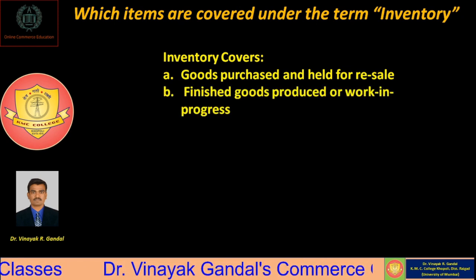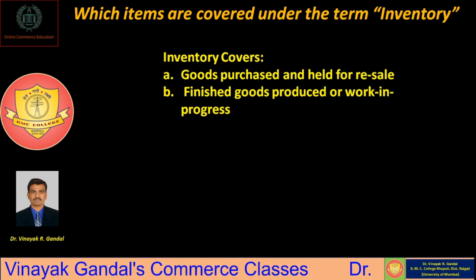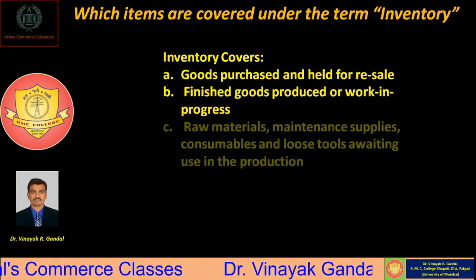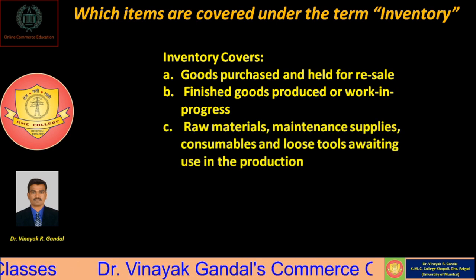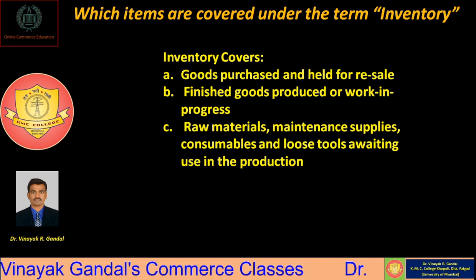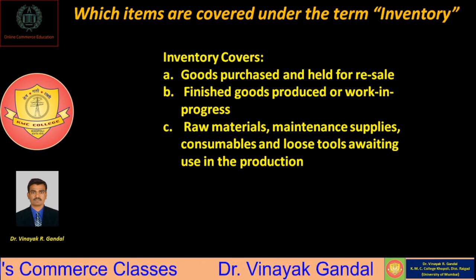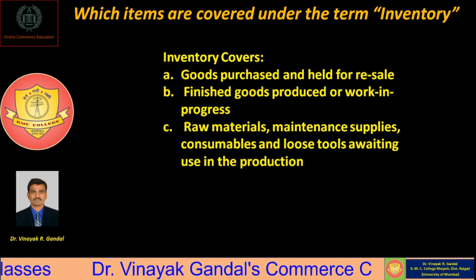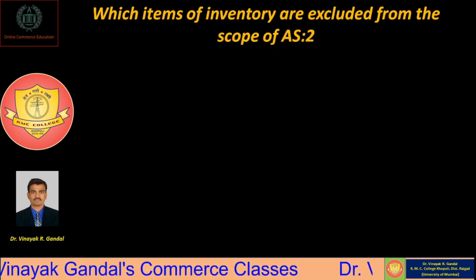The inventory also covers finished goods produced or work in progress with the company during the entire period of that business. The inventory also covers raw materials, maintenance supplies, consumables and loose tools awaiting use in production. It means whatever material is kept by the company aside for the purpose of making finished goods, such material and maintenance supplies also come under the term inventory.